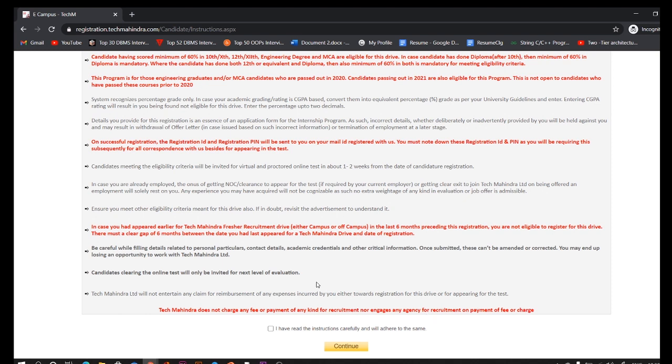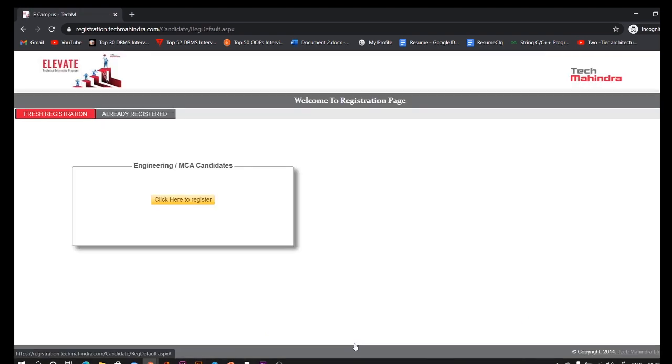See, if any site or any person is asking you to pay fees for registration of Tech Mahindra, don't believe him or her or that site, because Tech Mahindra does not engage any agency for recruitment. Okay. Next, after reading all the instructions, we'll continue with this registration process.